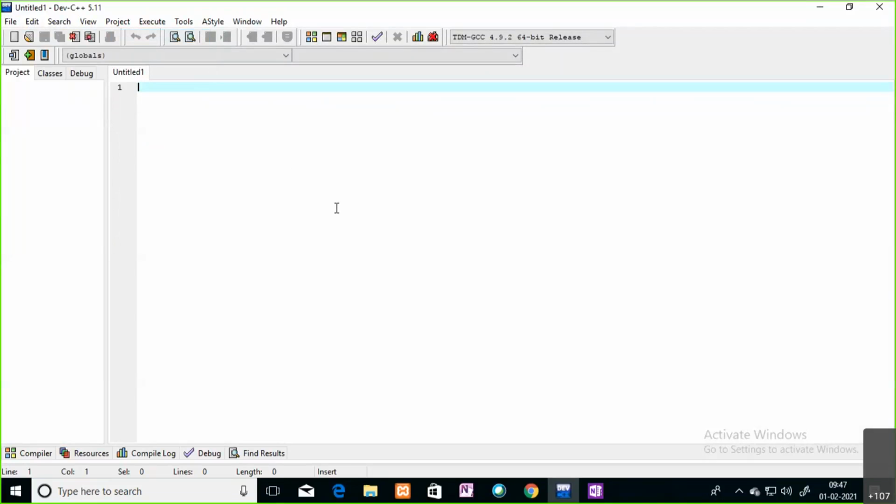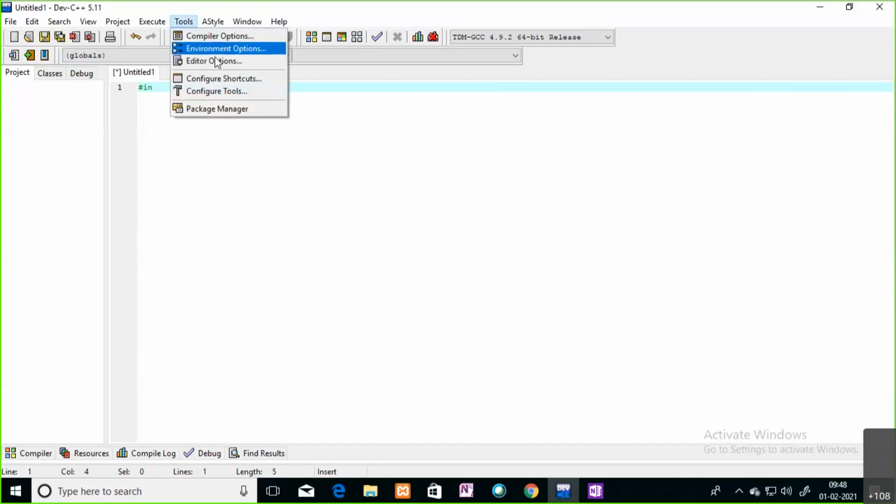Before that we have to create one folder, right? Yesterday we created it. I cannot explain this for every program. I shared one video related to programs, and at the start of that video I explained how to open Dev-C++, how to create a folder, and how to take a new file. Everything is explained in that video, so just go through it. Here I am going to take one simple code.